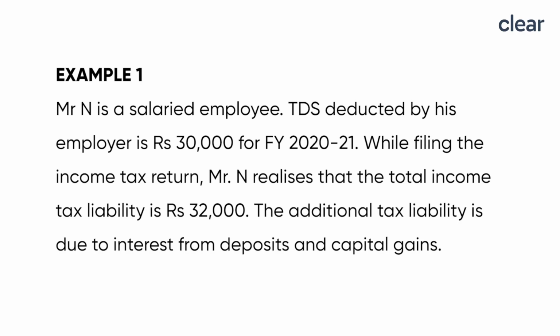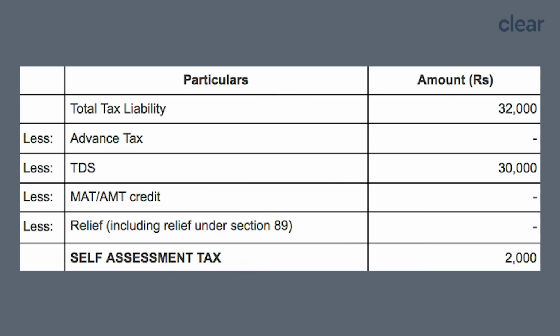Let me now explain the self-assessment tax with some examples for better clarification. Example 1. Mr. N is a salaried employee. TDS deducted by his employer is Rs 30,000 for financial year 2020 and 2021. While filing the income tax return, Mr. N realizes that the total income tax liability is Rs 32,000. The additional tax liability is due to interest from deposits and capital gains. Since the total tax liability is Rs 32,000 and TDS is Rs 30,000, the difference of Rs 2,000 is the self-assessment tax liability.